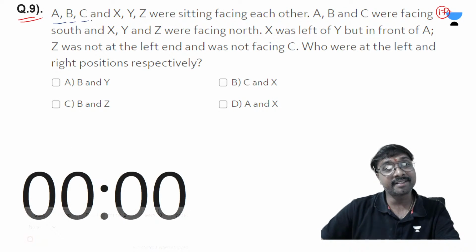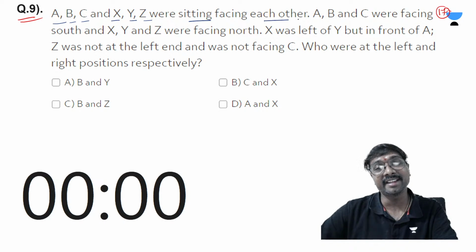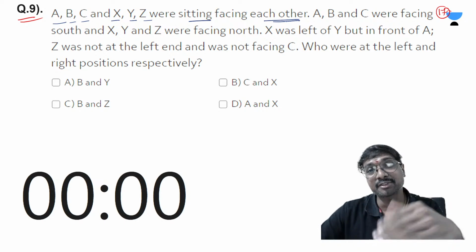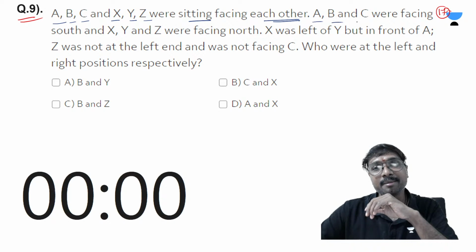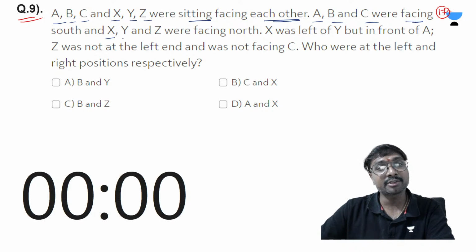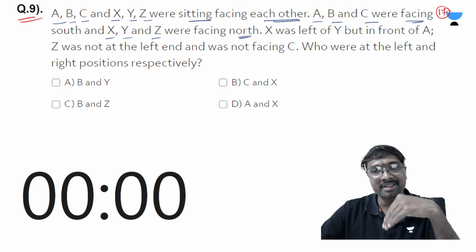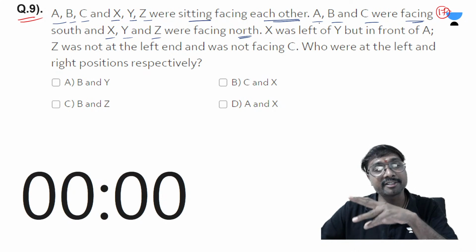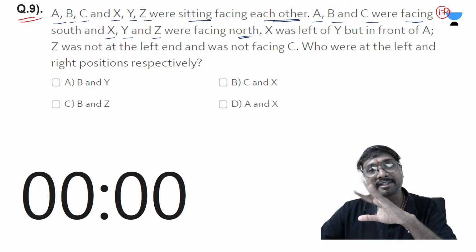A, B, C and X, Y, Z were sitting facing each other, right? A, B and C were facing the south, and X, Y, Z were facing the north, right?